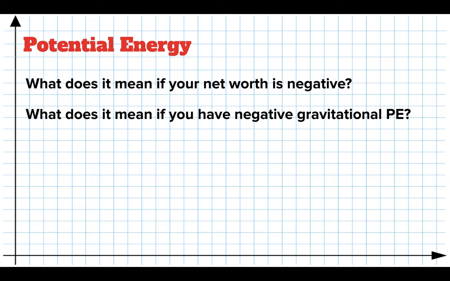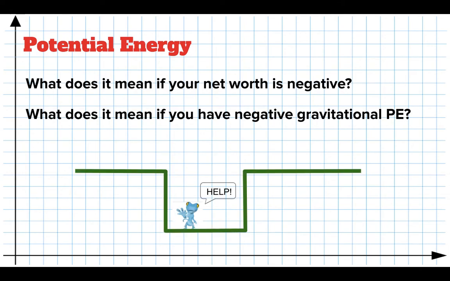So it turns out that potential energy can also be negative. Kinetic energy can never be negative because kinetic energy is energy of motion and you can't go slower than stopped. So kinetic energy cannot be negative, but gravitational energy can be. So imagine that you fall in a hole. So here is our zero reference for energy, and if you were in the hole, your gravitational potential energy is negative. Let's say Mr. Gecko here's gravitational potential energy is negative 10,000 joules. What that means is he's got to somehow pay back a debt of 10,000 joules just to get back to having no energy at all.